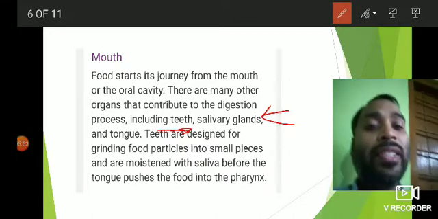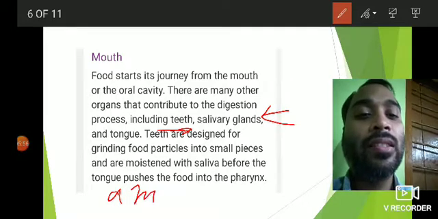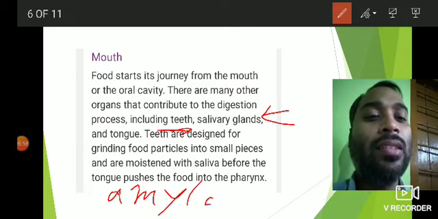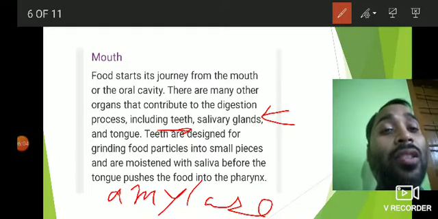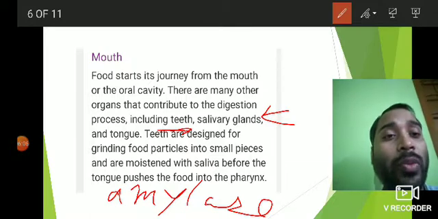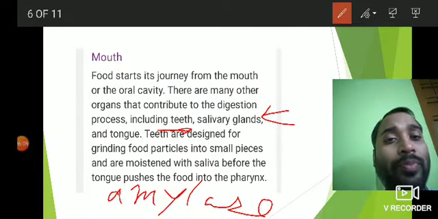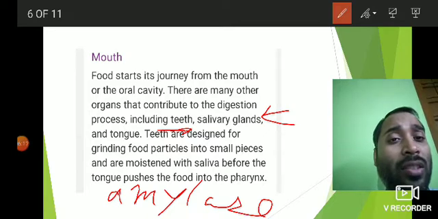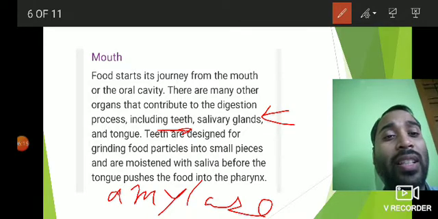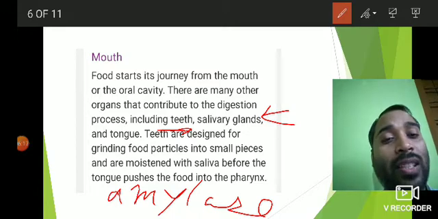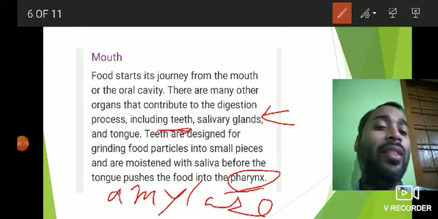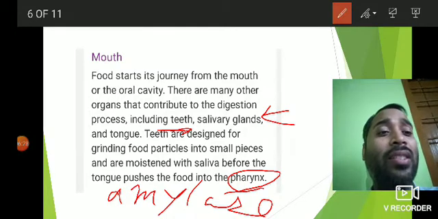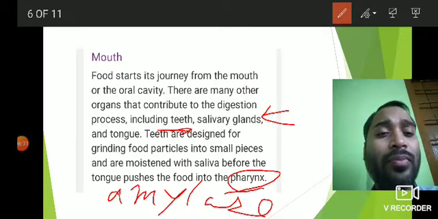What is the name of the enzyme? The name of the enzyme is amylase, A-M-Y-L-A-S-E. And also the tongue helps to mix the broken small pieces of food with the saliva. Teeth are designed for grinding food particles into small pieces, which are moistened with saliva before the tongue pushes the food into the pharynx, the common part of both the food pipe and windpipe. After the pharynx, the food enters into the food pipe, that is the esophagus.